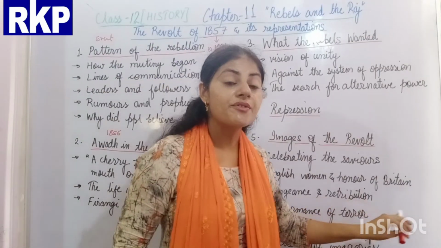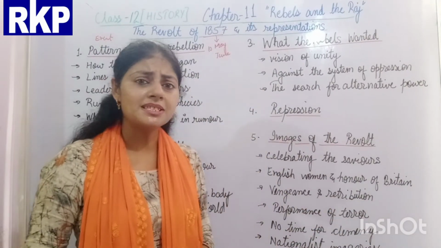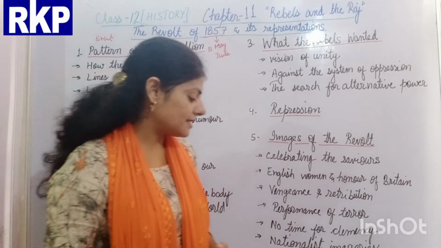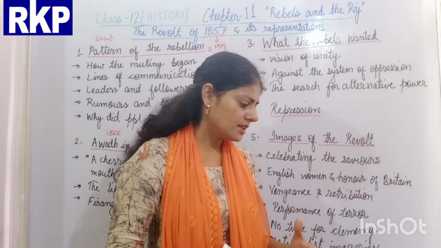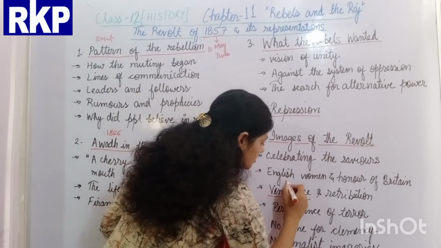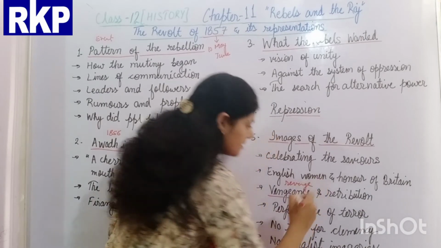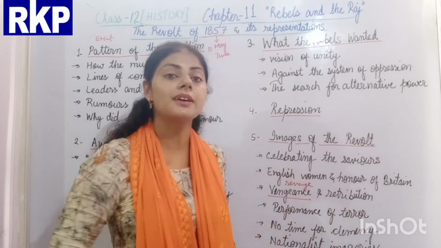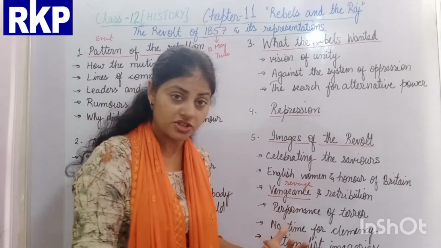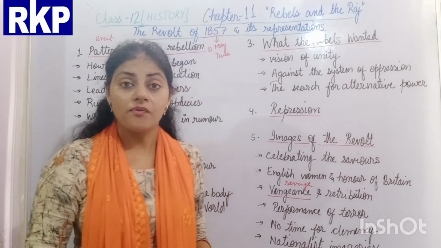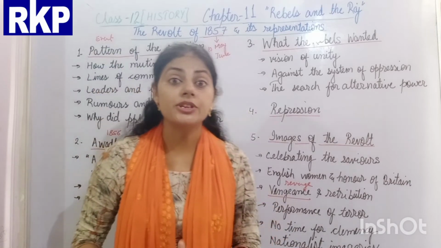Vengeance and retribution. Vengeance is a revenge. When the Britishers repressed the revolt, they took revenge from the Indians for killing the Britishers.